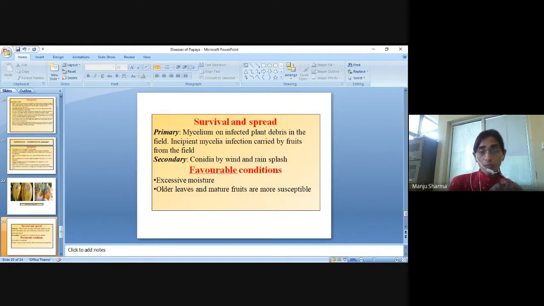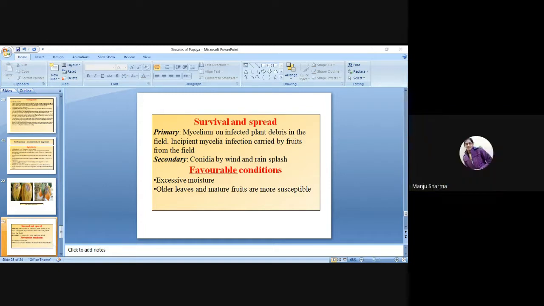Survival and spread. Primary: mycelium on infected plant debris in the field, and incipient mycelial infection carried by fruits from the field.